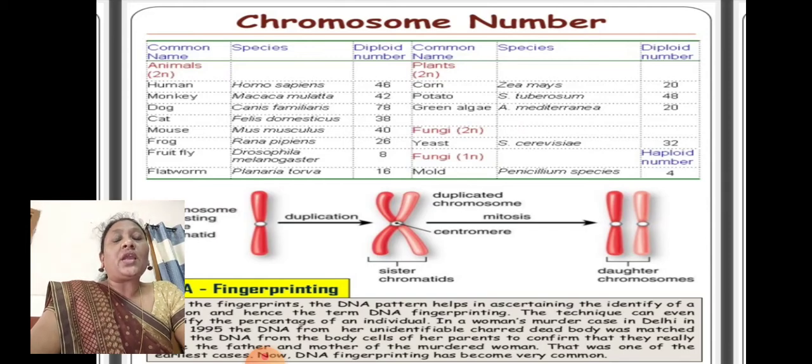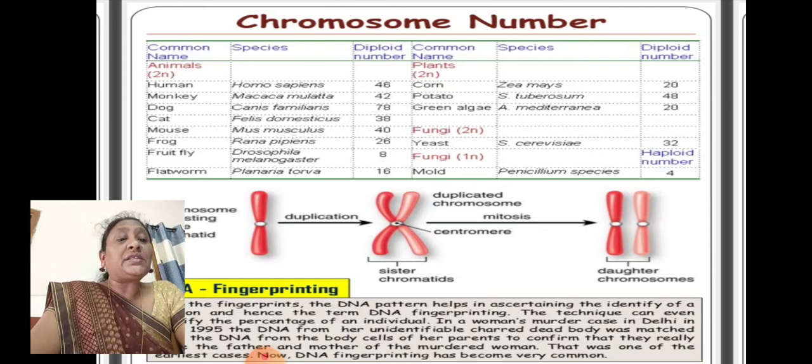Now, human beings consist of 46 chromosomes. Different animals have different numbers of chromosomes. Let us see a few examples. Human beings have 46, monkey 42, dog 78, cat 38, mouse 40, frog 26, fruit fly 8, and flatworm 16 chromosomes.